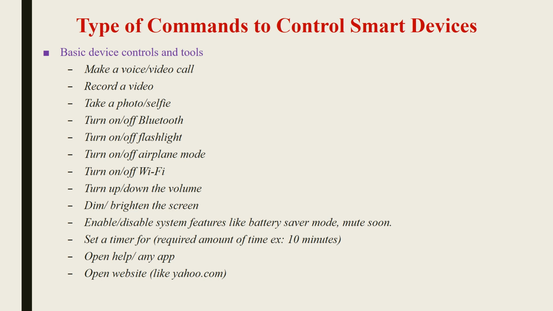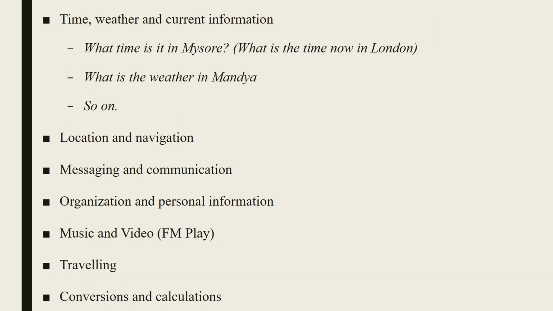Set a timer for a required amount of time, open help or any app, open a website, set a time, weather and current information, or to know what time it is in Mysore, what the weather is in Mandya, and so on.